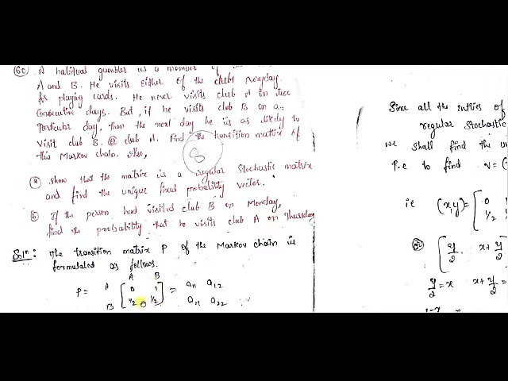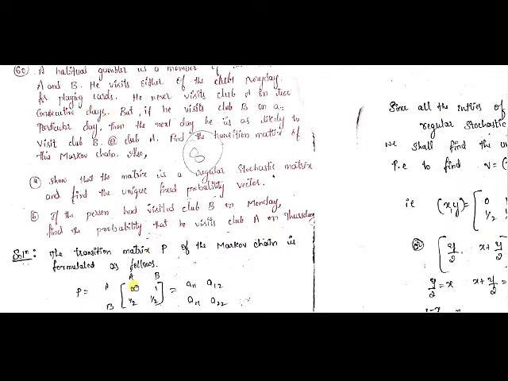Now let us construct the elements inside this matrix. To construct these elements, let us read the question carefully again. He visits either of the clubs every day for playing cards. That is a data given, and he never visits club A on two consecutive days.